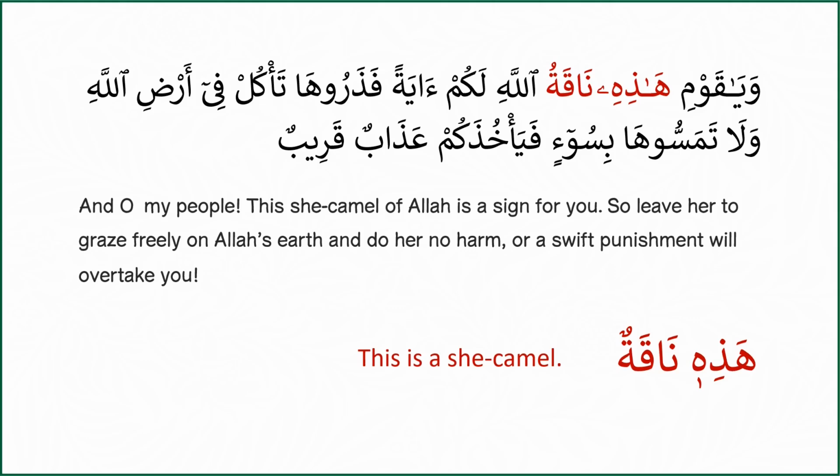One more important point to note, when pausing in Arabic, the final haraka or vowel sound is not pronounced. For example, in regular speech, if we ask someone, what is this? You would say هذه ناقة. You would not pronounce the tone sound of tanween dhamma in normal speech. However, this tone ending has a grammatical function. It indicates the nominative case. Since we are at the beginning stage, we will not omit it, even if we pause or reach at a